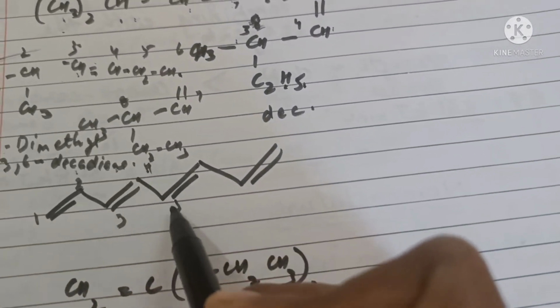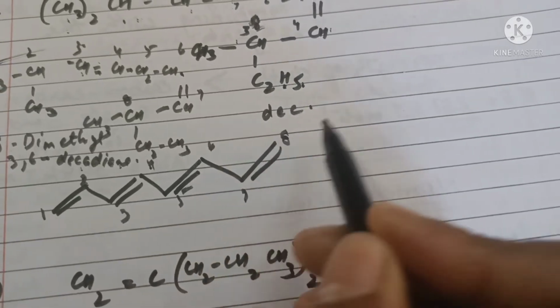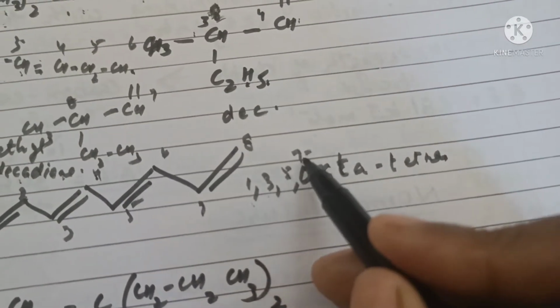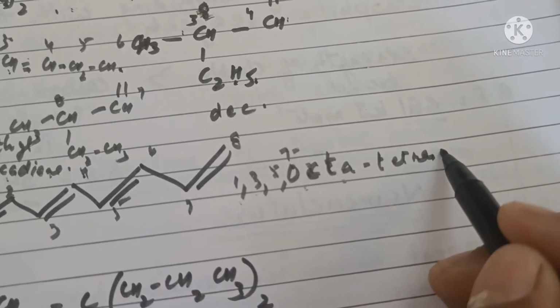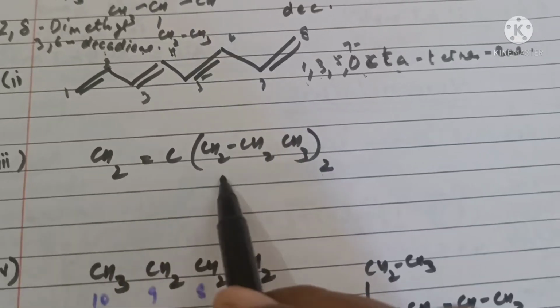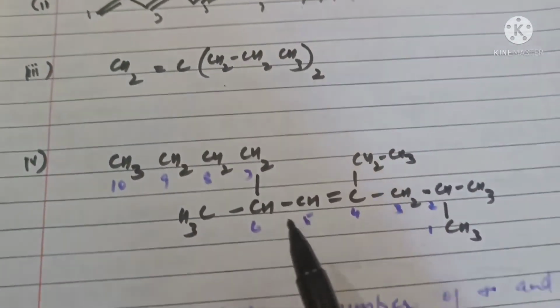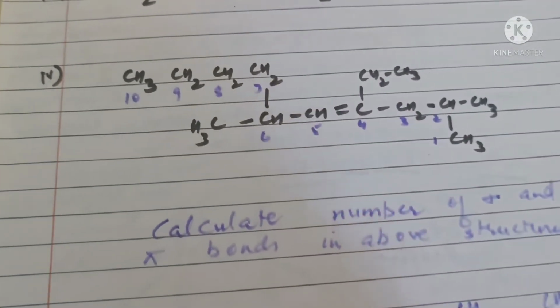And again, in this case, we will start numbering from this end. So we get 8 carbon, 1, 3, 5, 7, octa-tetraene. Similarly, using the rules, we can write down the names of these compounds.